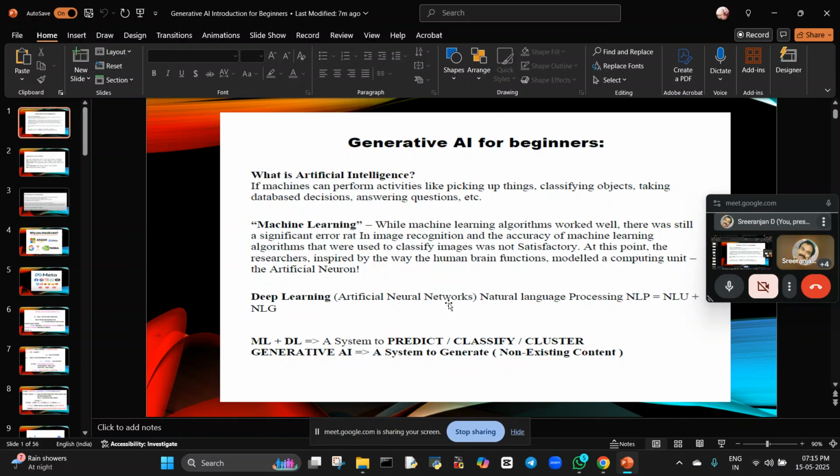If the prediction is 100%, what will happen? We can stop the damage. We cannot move the houses and assets, but we can at least move lives, isn't it? So humans we can move. Next one is classify. Using deep learning and machine learning, we can classify what class something belongs to. Clustering means group of things. We'll see all these examples in this particular demo. Generative AI, we can see that.